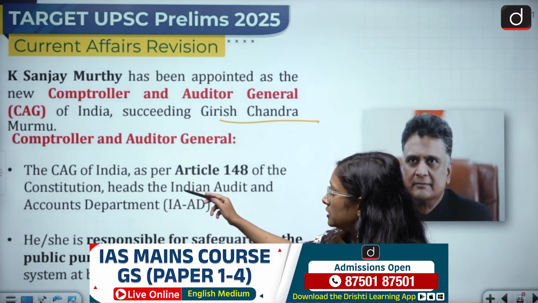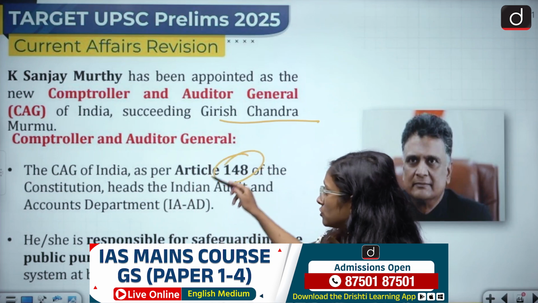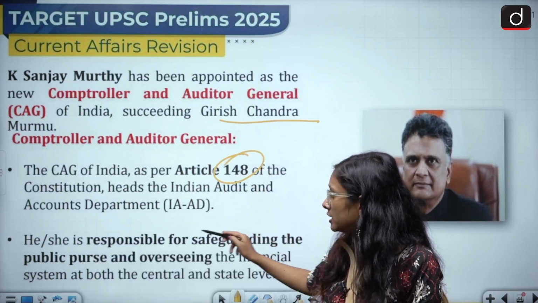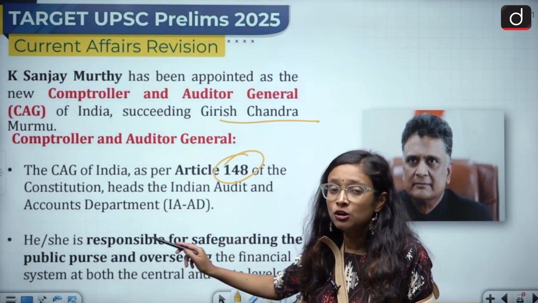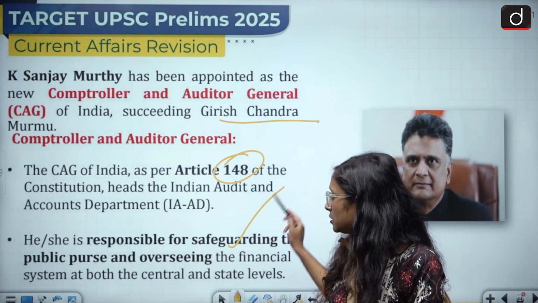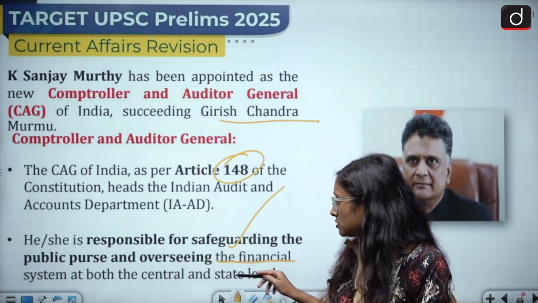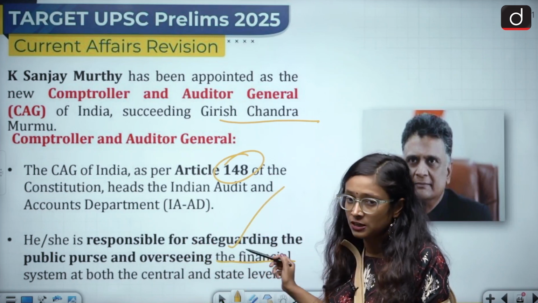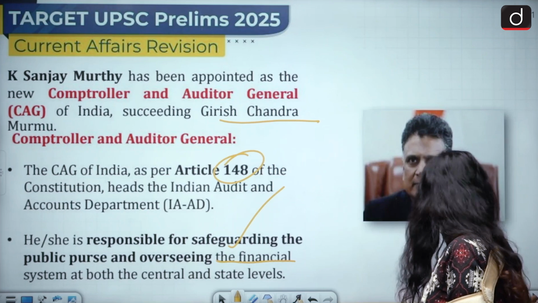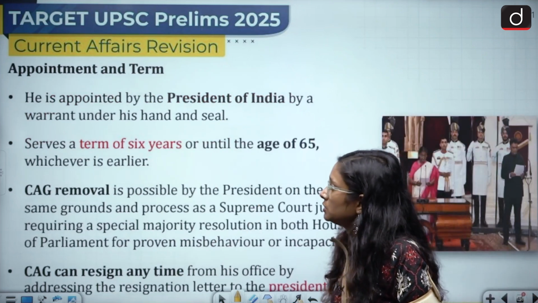The CAG of India, as per Article 148 of the Constitution, heads the Indian Audit and Accounts Department. He or she is responsible for safeguarding the public purse and overseeing the financial system at both the central and state levels. Then we'll also talk about the appointment and terms.